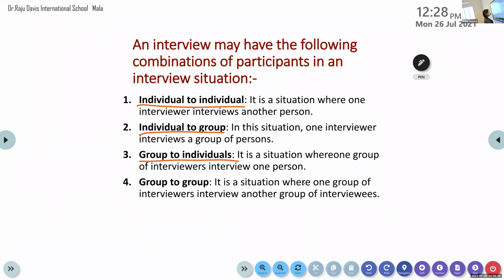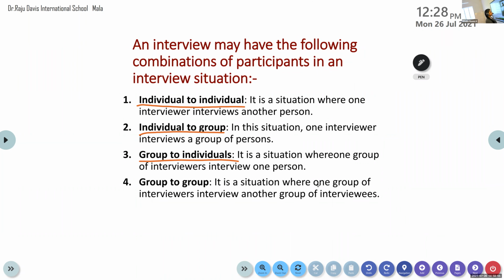It is a situation where one group of interviewers interviews one person. From the name itself, I think it's quite evident, isn't it? Yeah. And the last one is group to group, which is a situation where one group of interviewers interviews another group. Especially when there is a discussion about a political issue, this can happen, group to group.